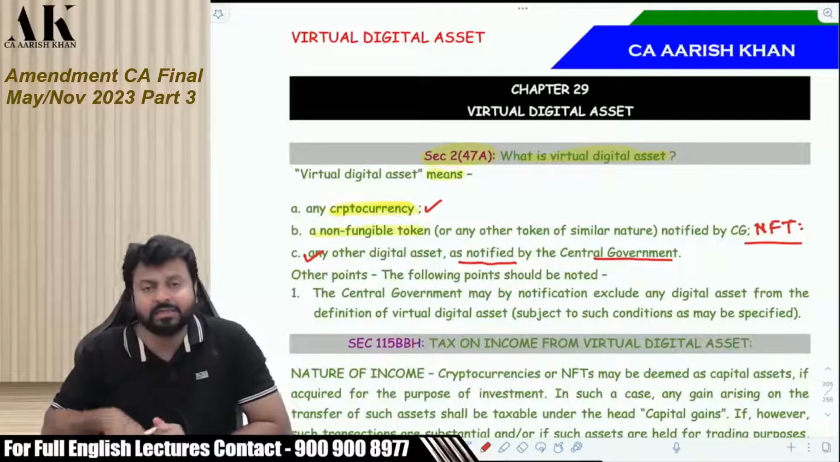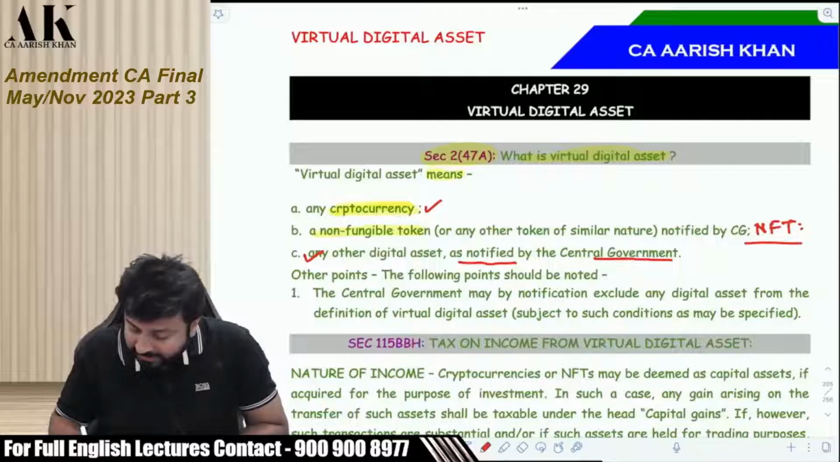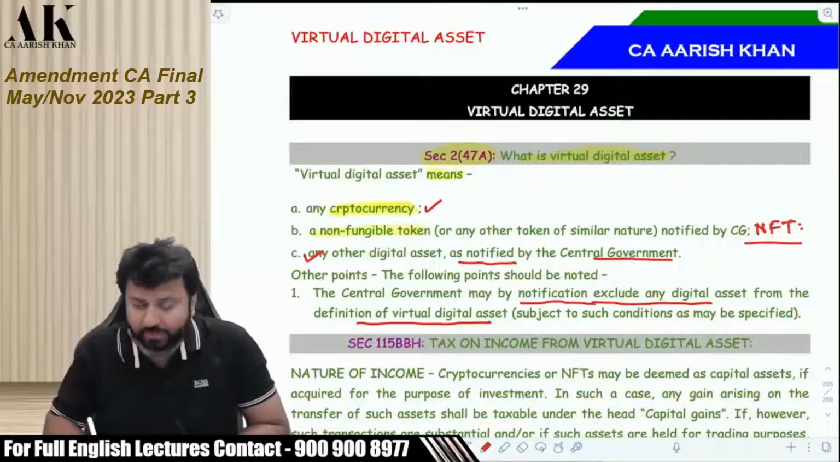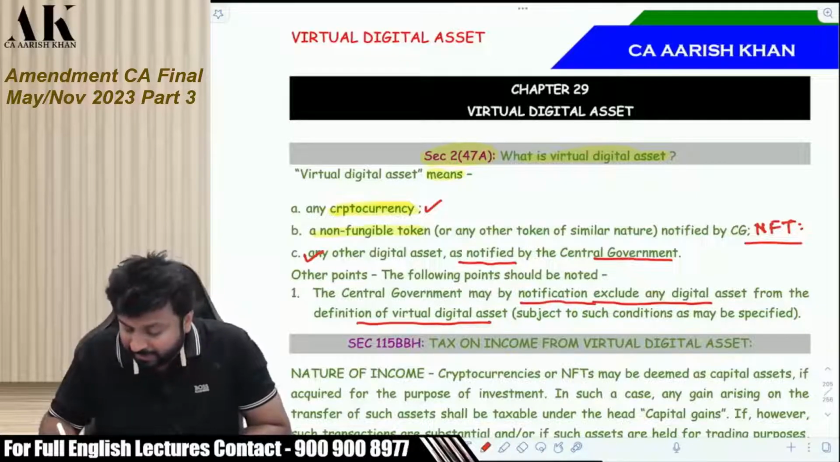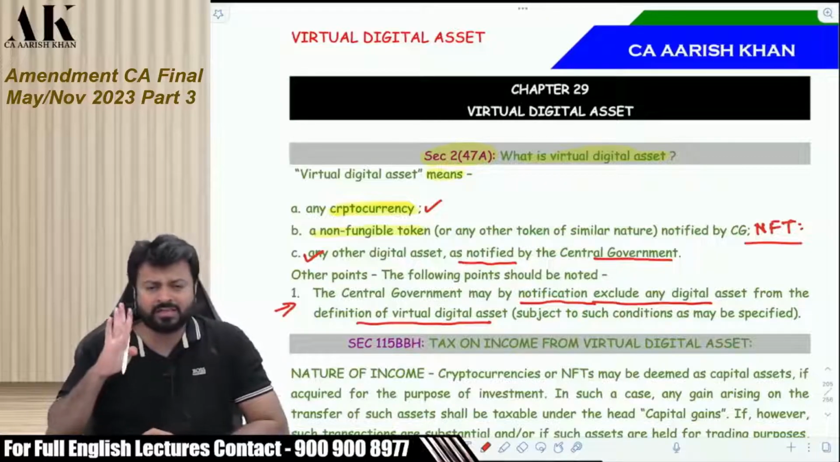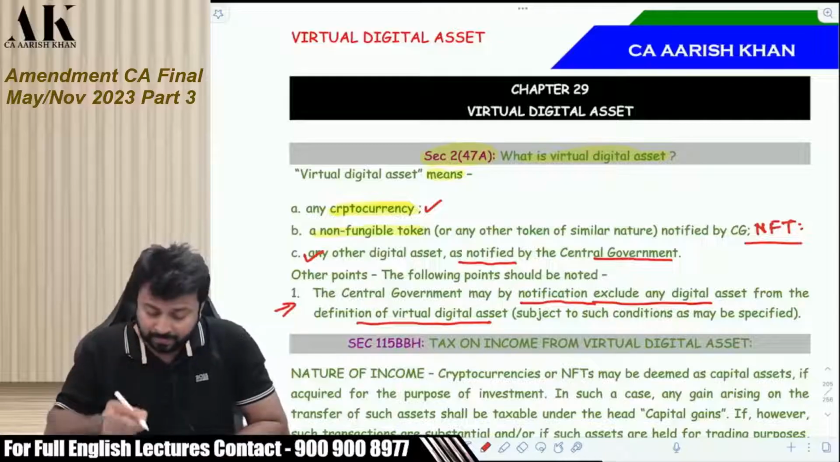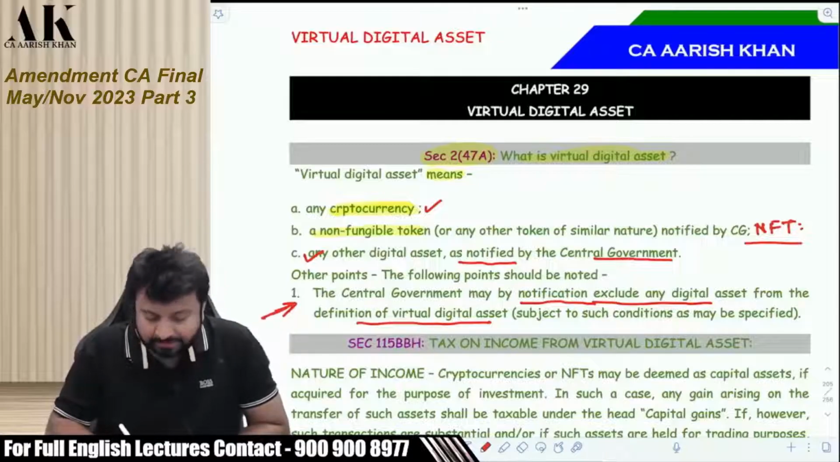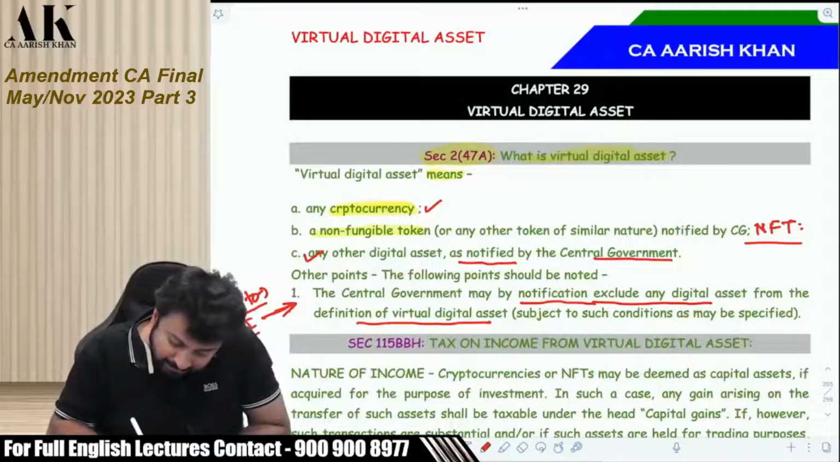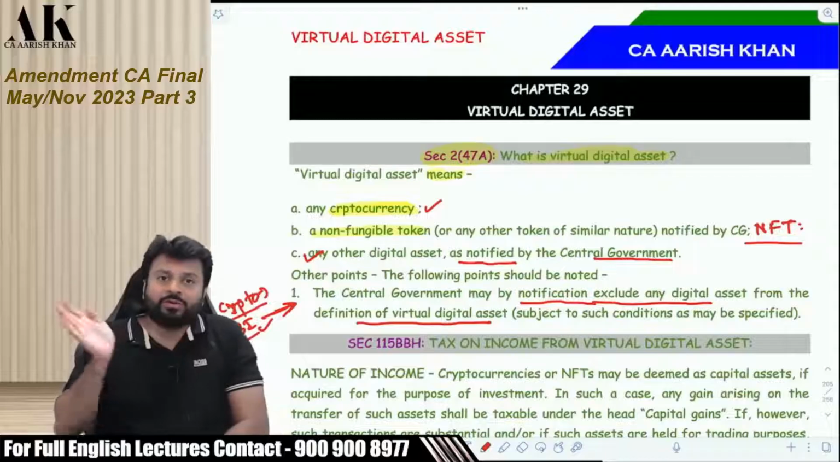Further, they have said that the central government also has the power to exclude any digital asset from the definition of virtual digital asset, and they will also be coming with a notification to exclude any digital asset. And what I feel personally is they have put this provision only because of one reason. That is my personal perception. The reason why they have put this provision is because they want to exclude the crypto which RBI will come up with later on. So they want to exclude that crypto from here.